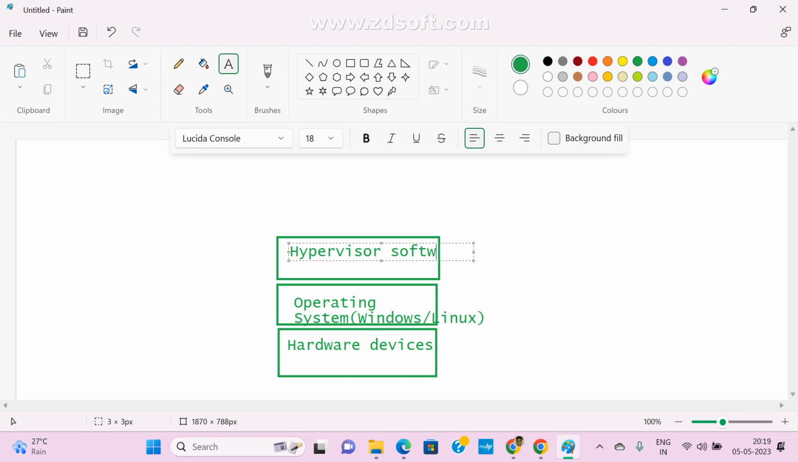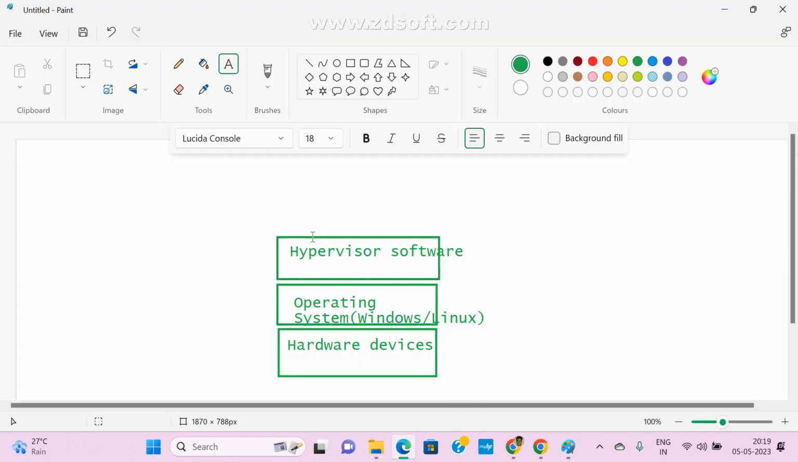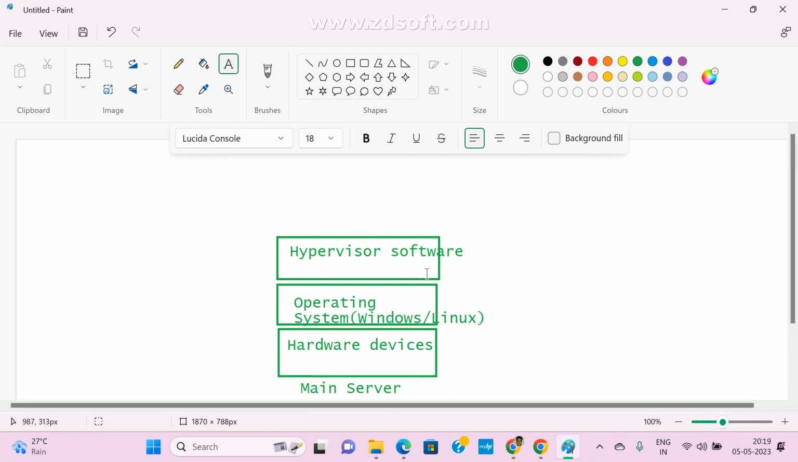This is one software. With the help of software, we are going to create two more servers. See here, virtual machine. I need one more server. Just assume this is my main server. Now I need to create two more servers. Just assume this server has some configuration.